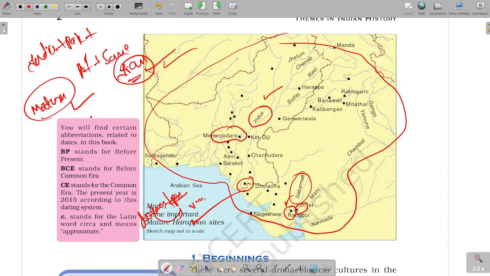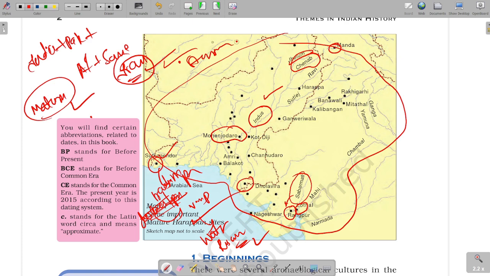Where important water reservoirs have been discovered. This is Manda, which is based on the Chenab river. This is Sutkagendor, which is a trading port.